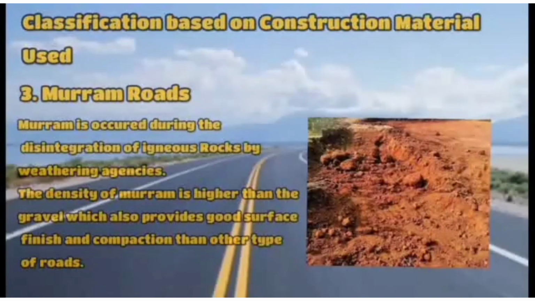Third is murum road. Murum is a gravelly laterite material which occurs during the disintegration of igneous rocks by weathering agencies. The roads which are laid using murum as primary material are called murum roads.